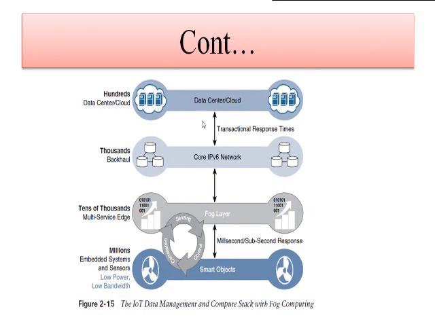Okay, but if you just go for the fog computing, so the IoT fog computing, we are having the smart objects. Okay, so these smart objects are nothing but the embedded systems and the sensors that have low power as well as low bandwidth. So they are just doing the sensing, control as well as the correlation. So a smart object just senses the data. That data will be sent to the fog layer.